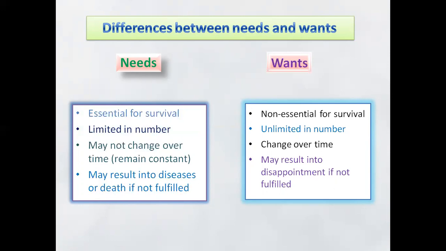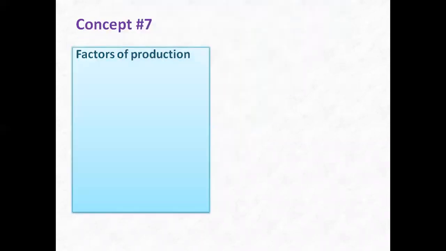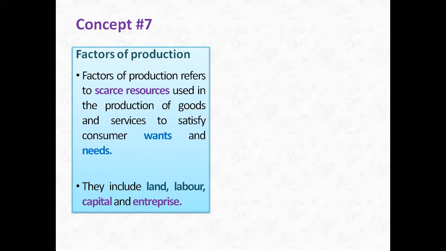desire is not attained. The other concept here is factors of production. What is it? Factors of production are scarce resources used to produce goods and services to satisfy the needs and the wants. Keep in mind that these factors of production, or these scarce resources, are four: land, labor, capital, and enterprise.